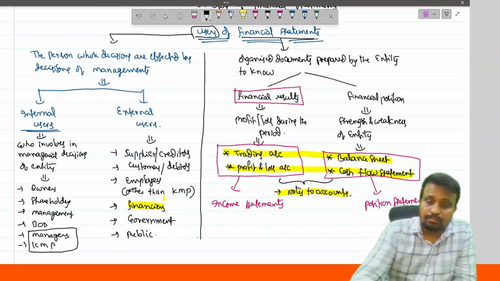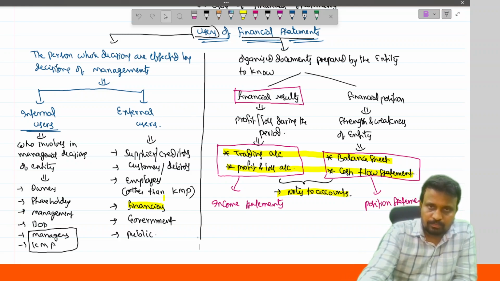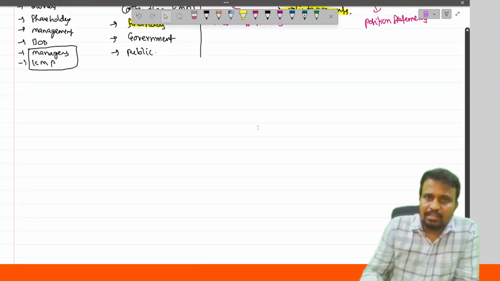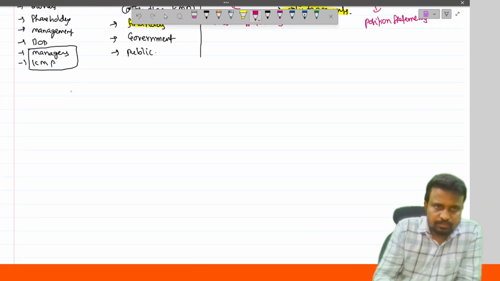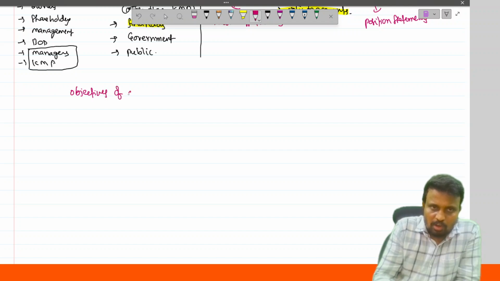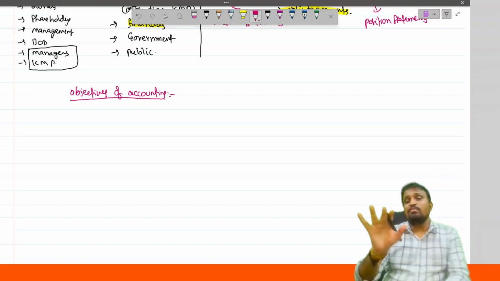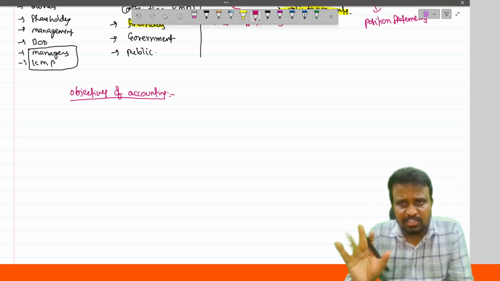Okay. And next one, objectives of accounting. And we will draft these objectives from the definition of accounting itself. And what was the definition we discussed?